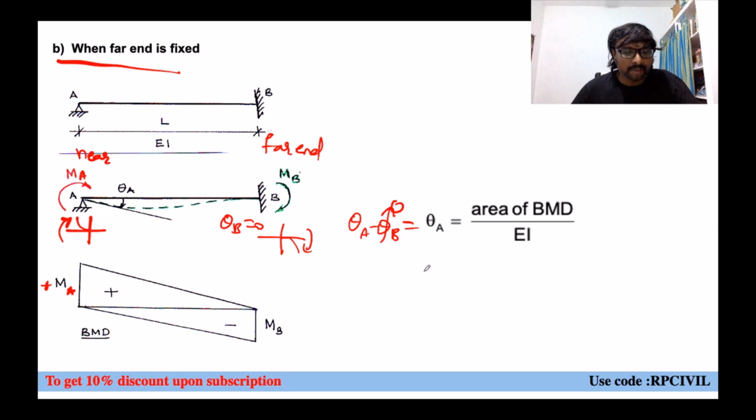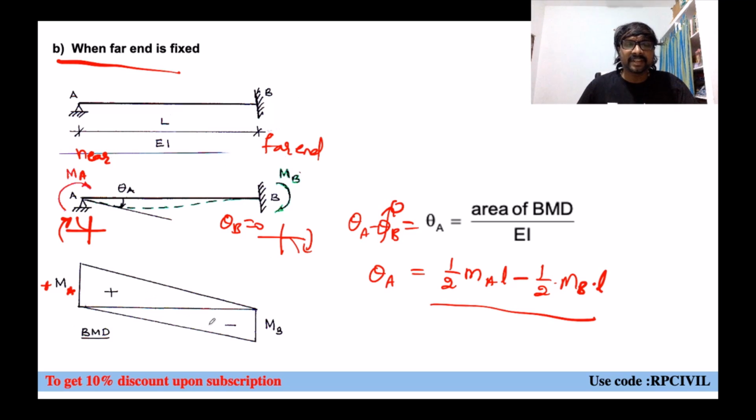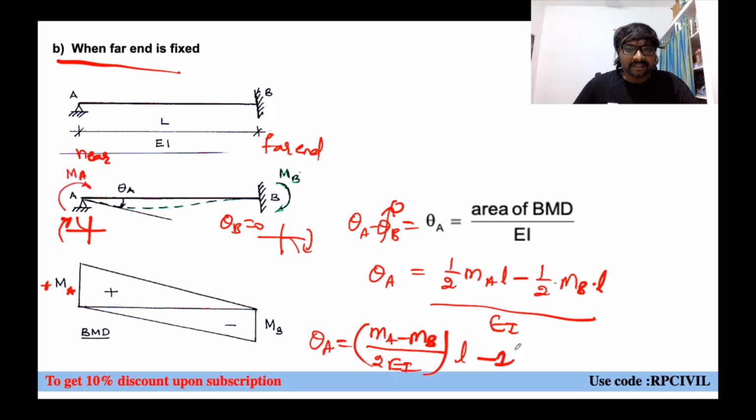What is the area of the bending moment diagram, you can say now? Theta A equals, this is positive area, this is negative area, you know. What is that positive area? Half into base into height, whatever it is. Half into MA into L, minus half into MB into L, because that is positive area plus this is negative area, divided by EI. When you simplify, what will theta A be? MA minus MB divided by 2EI into L. Let us say this is equation number 1.